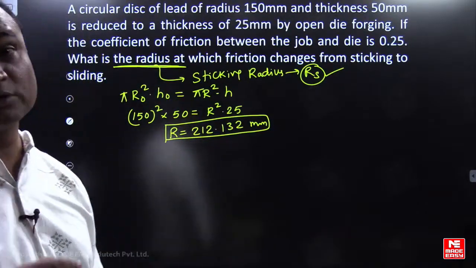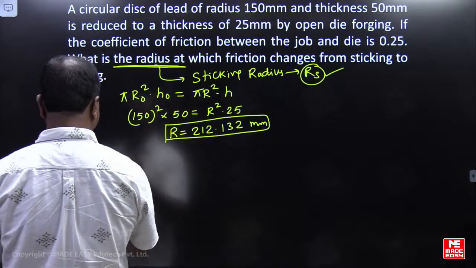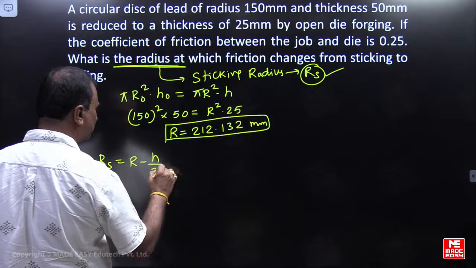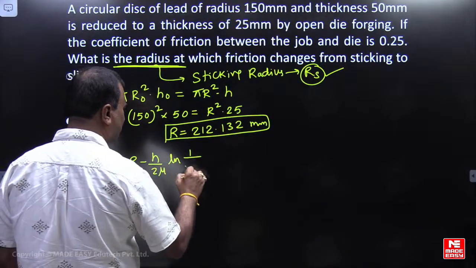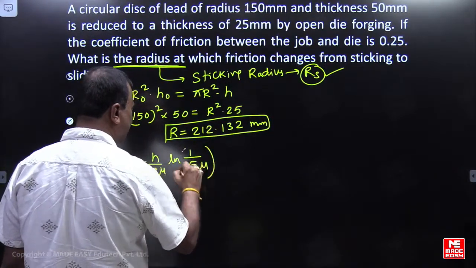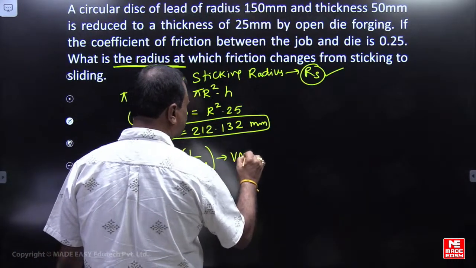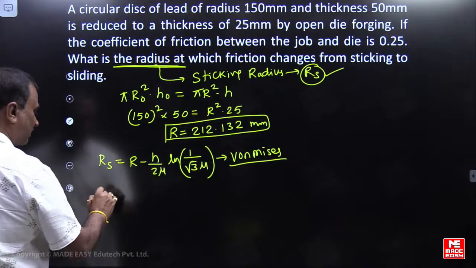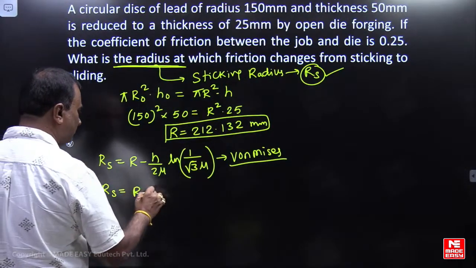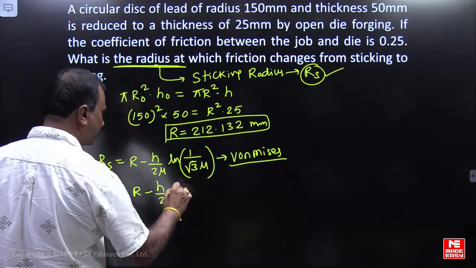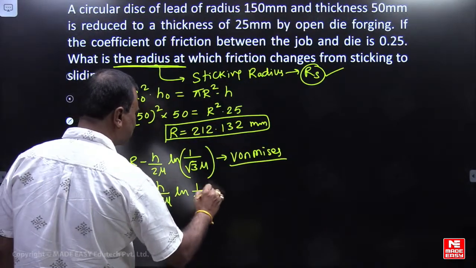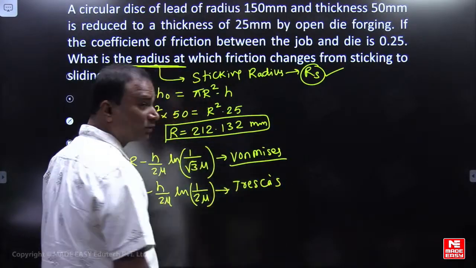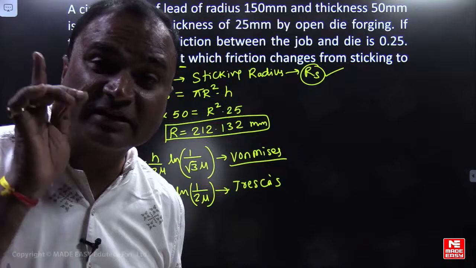For sticking radius, we are using two formulas here. First, sticking radius Rs equal to R minus h by 2 mu ln 1 by root 3 mu. It is according to von Mises theory. And what is the Tresca? Sticking radius Rs equal to R minus h by 2 mu ln 1 by 2 mu. This is Tresca. Two formulas are there to calculate the sticking radius itself.